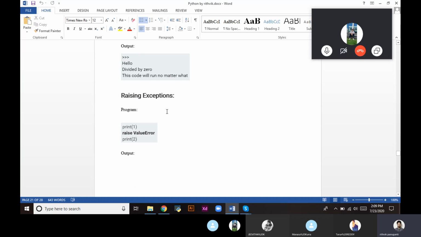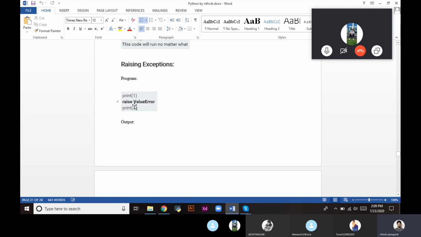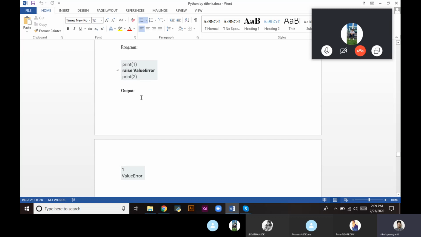So how can we raise an exception? By using the keyword raise. In the example program, we print 1, we raise a ValueError, then print 2. Can anyone guess the output? Okay, let's check the output. ValueError. Yeah, that's correct.